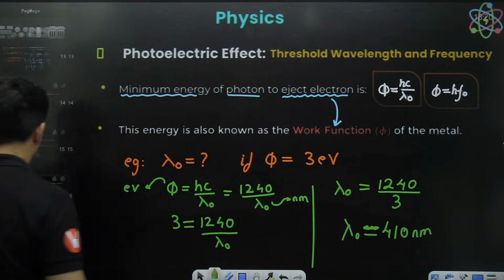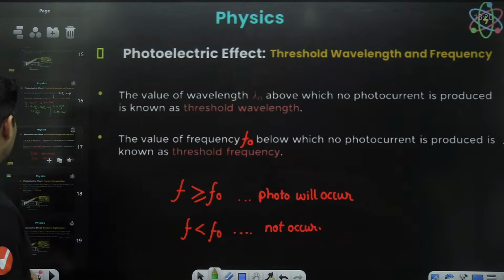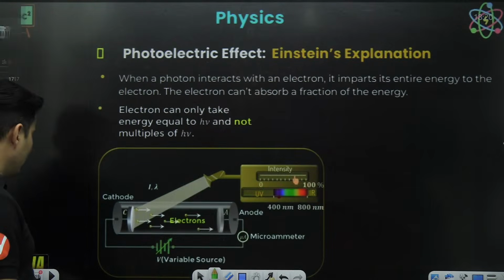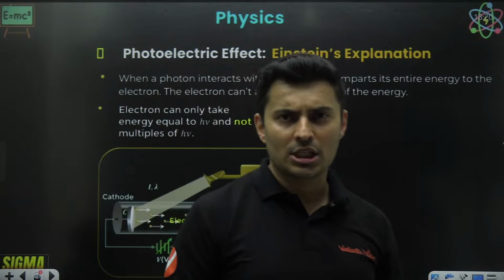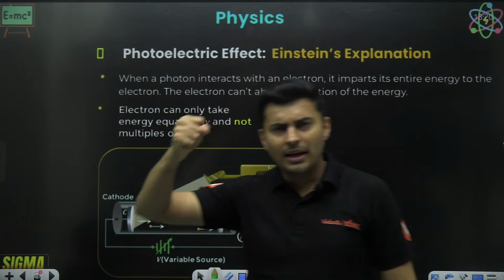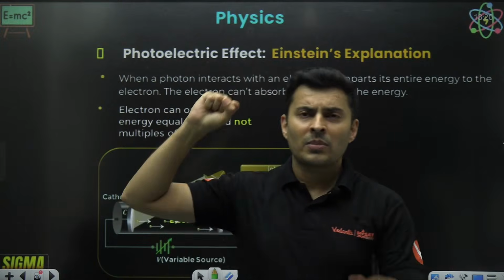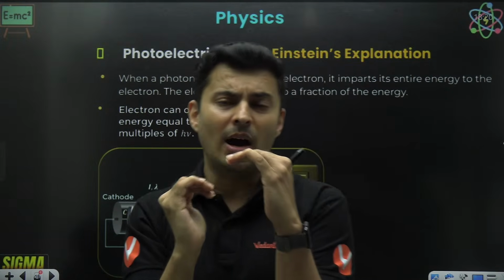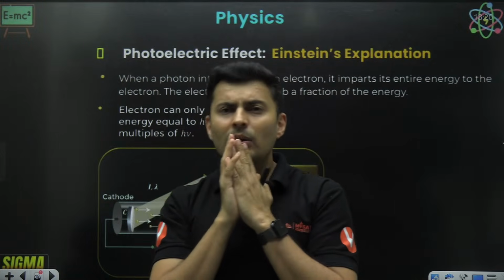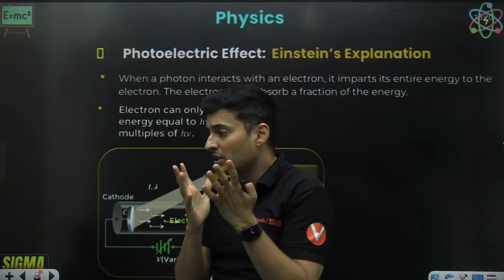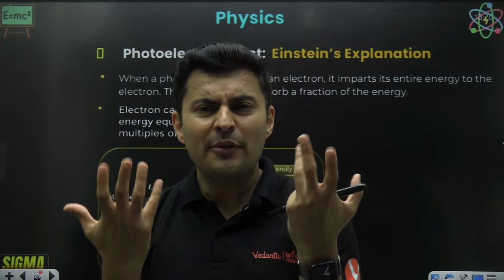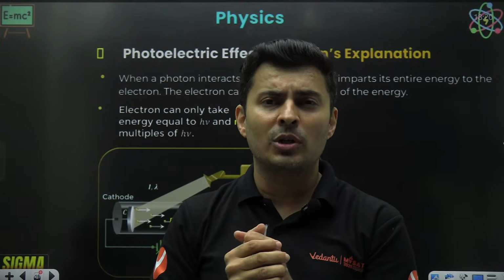Awesome. Having said that, let's move ahead with the next concept coming up on your screen. Now, based on just this knowledge, that a particle of light has hf energy or hc by lambda energy, and there is a minimum energy after which only electrons come out, Einstein then thought, because obviously he was a very brainy person, what will that electron do with that energy if more energy is there with that photon?